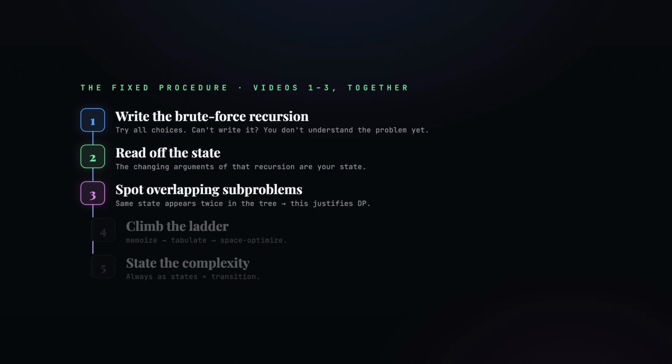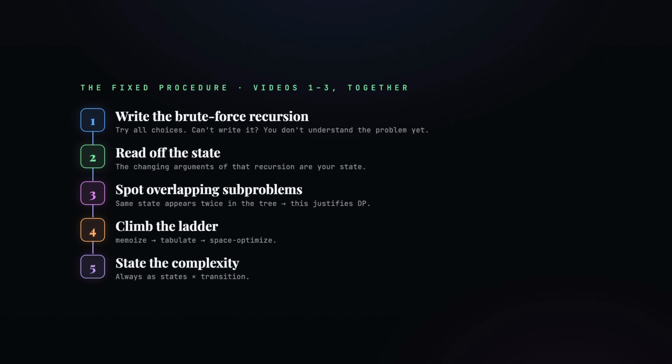Step 3. Spot the overlapping subproblems in the recursion tree. When the same state appears twice, that's what justifies DP. Step 4. Climb the ladder. Memoize, then tabulate, then space optimize, from top-down recursion to a tight bottom-up table. And step 5. State the complexity, always as states times the cost of one transition.